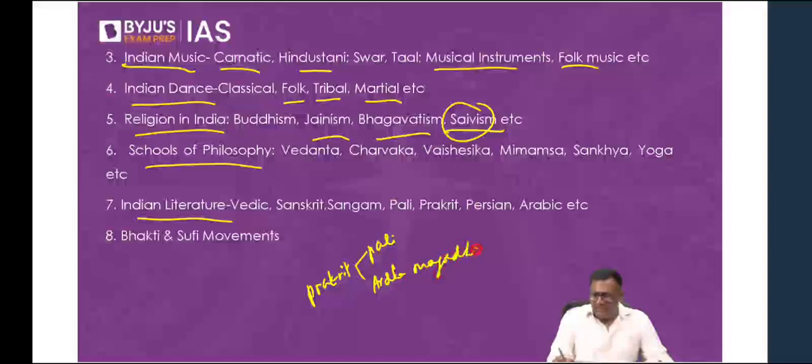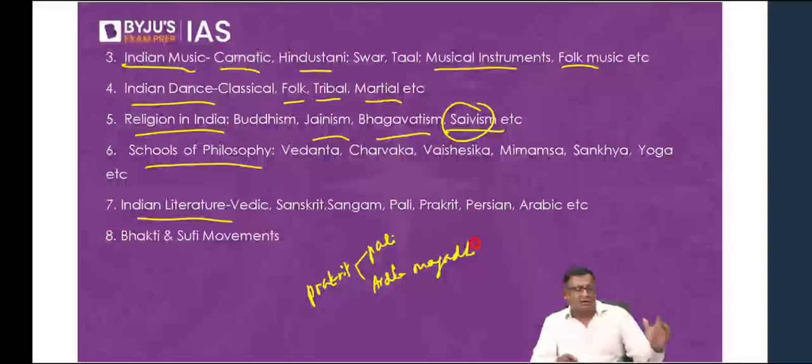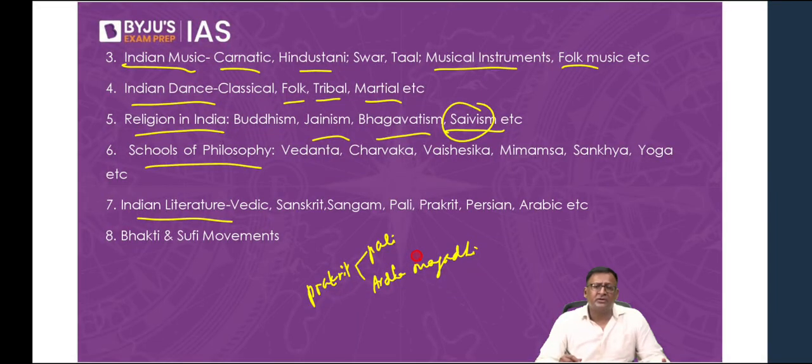Buddha spoke in Pali and Vardhaman Mahavira spoke in Ardhamagadi. These are two dialects of Prakrit. So Prakrit was the Desha Bhasha, the language of the masses, unlike Sanskrit, which was the language of the elite. And then we'll be studying the entire aspect of ancient Indian literature. Literature is a very popular topic in the UPSC, both in the prelims as well as the mains. Basically, it's factual in nature, but still, UPSC has asked questions from this particular topic.